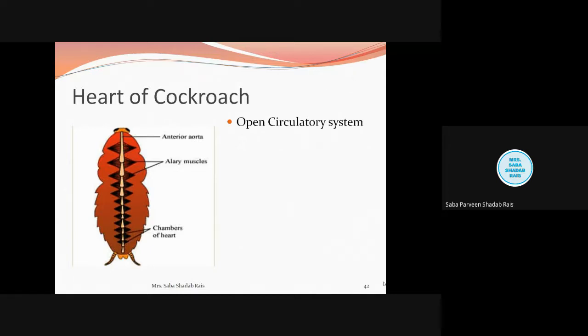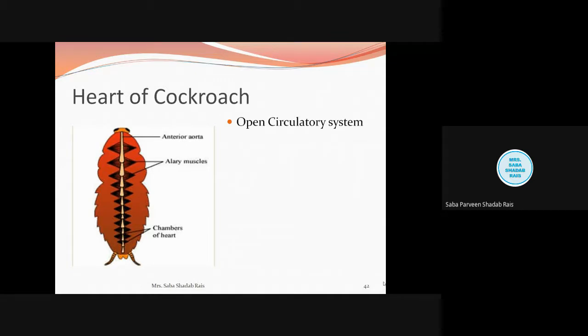The organisms up to Arthropoda and Annelida, we know, are simple organisms, and we have learned that hierarchy-wise the organism complexity increases. So the open circulatory system is much simpler as compared to the closed one.